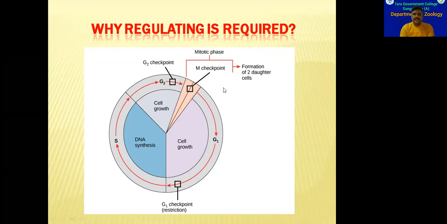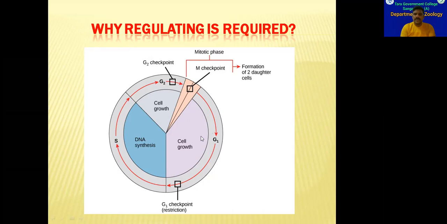We have seen in the last class that cell cycle comprises of interphase and division phase. And again, in interphase, we have G1 phase, S phase, and G2 phase. And in all these phases, different types of activities will occur. For suppose, if the events or the activities that are supposed to occur in G1 phase, let us imagine they have not finished yet.